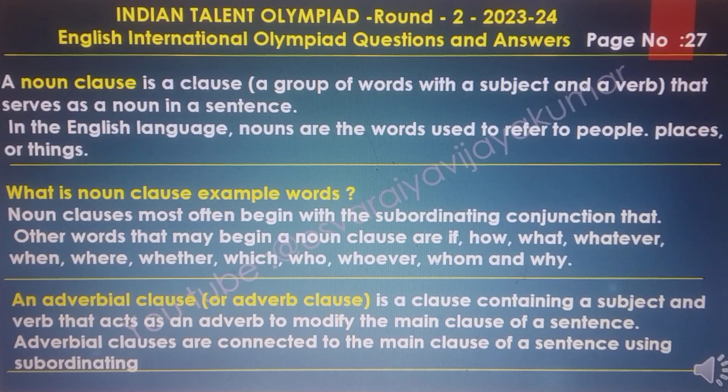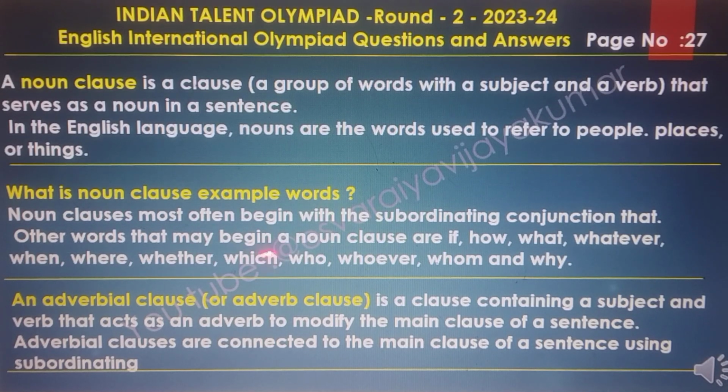A noun clause is a group of words with a subject and a verb that serves as a noun in a sentence. In the English language, nouns are the words used to refer to people, places or things. What are noun clause example words?